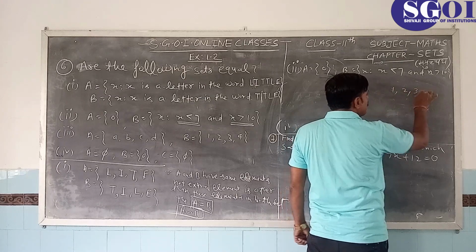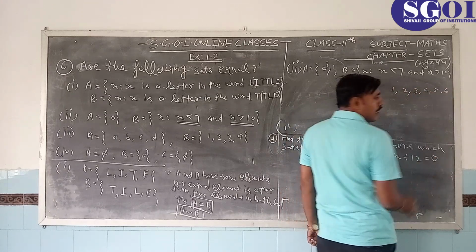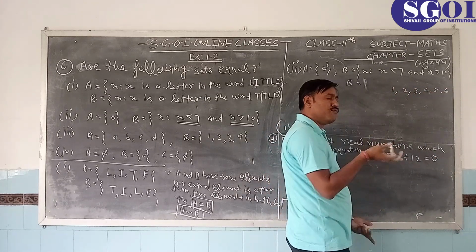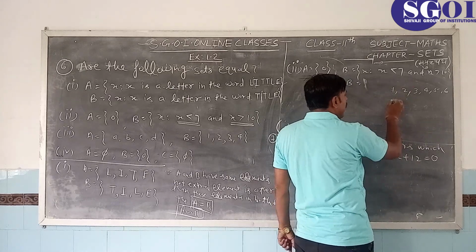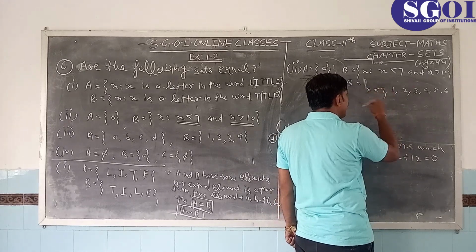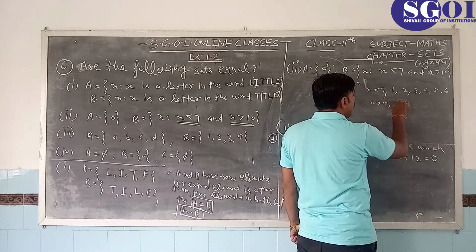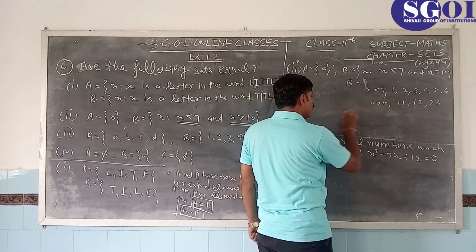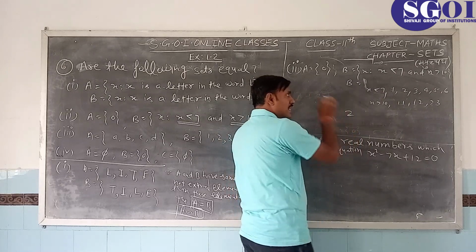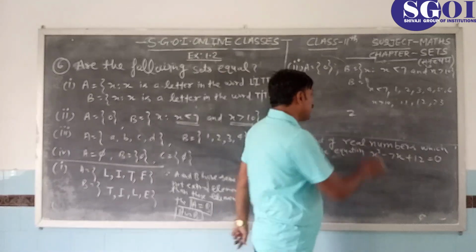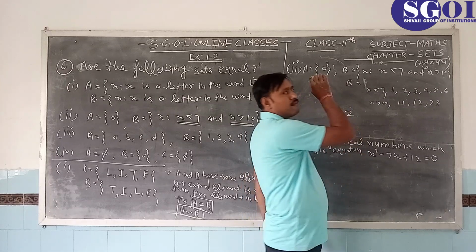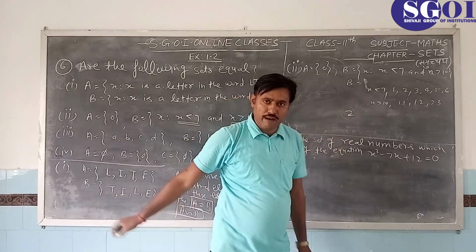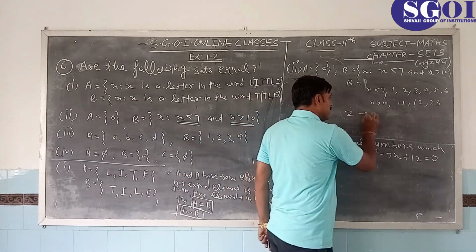So less than 7: this is 1, 2, 3, 4, 5, 6. It is 0, and minus also we can write. And greater than 10: x is less than 7 and x is greater than 10. 11, 12, 13. Students, let us take 2. 2 is less than 7, of course, but 2 is not greater than 10. 2 is not greater than 10.